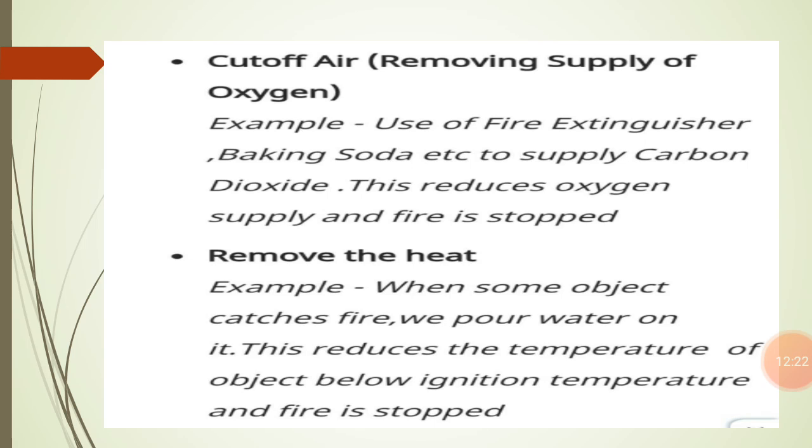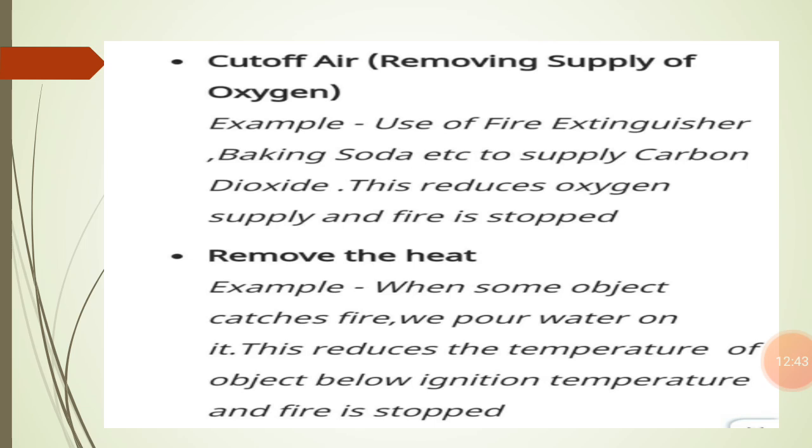As I have told you, if you cut off the supply of oxygen, then you are able to extinguish the fire very easily. So fire is extinguished this way, and we will use the fire extinguisher. In a fire extinguisher, a type of gas is filled. That gas is carbon dioxide gas.